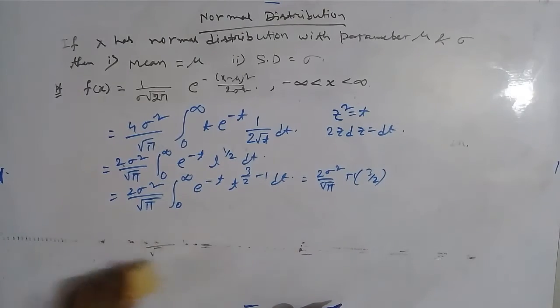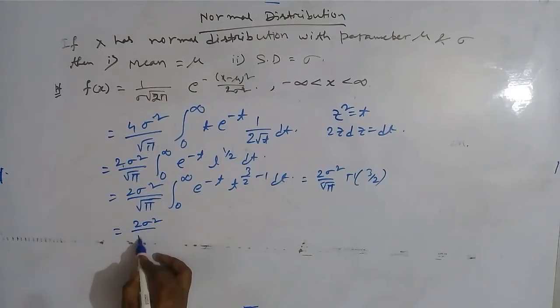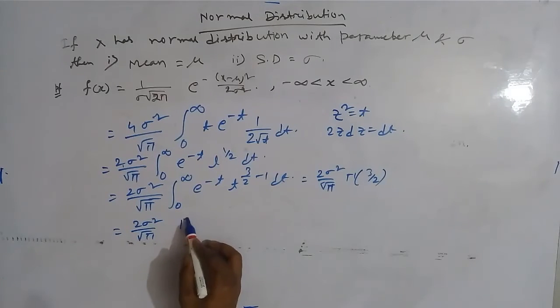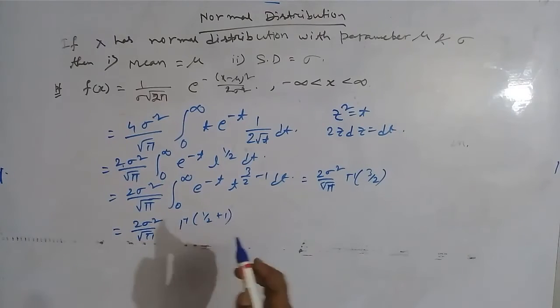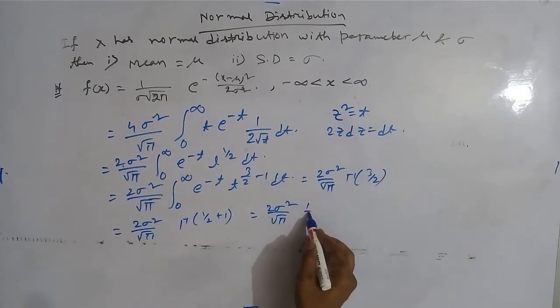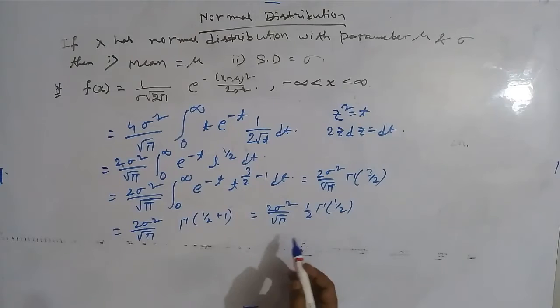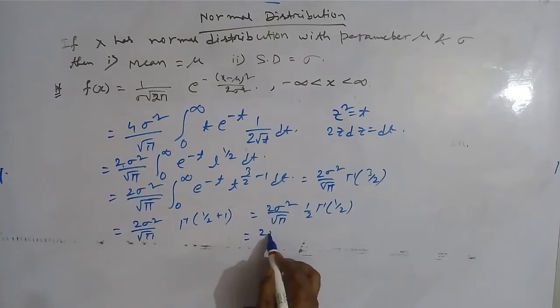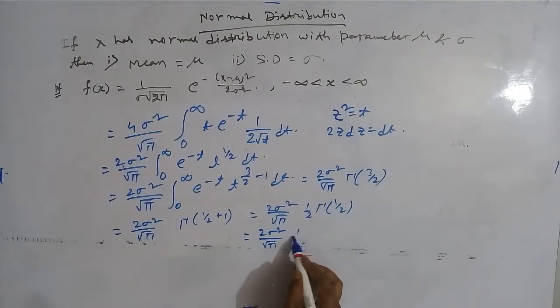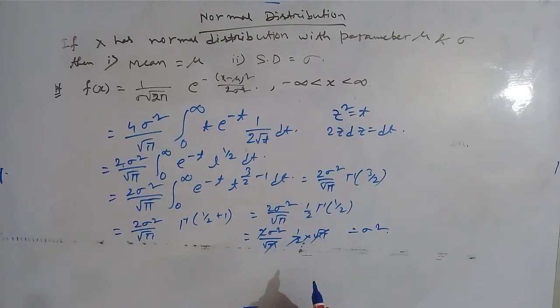Okay, now 2 sigma square by root pi gamma 3 by 2 can be written as gamma of half plus 1, and this will be equal to 2 sigma square by root pi. It can be written as half gamma half, because we know that gamma n plus 1 equal to n gamma n, and the value of gamma half is root pi, half into root pi. So root pi is cancelled out, 2 is cancelled out. So the variance of normal distribution is sigma square.